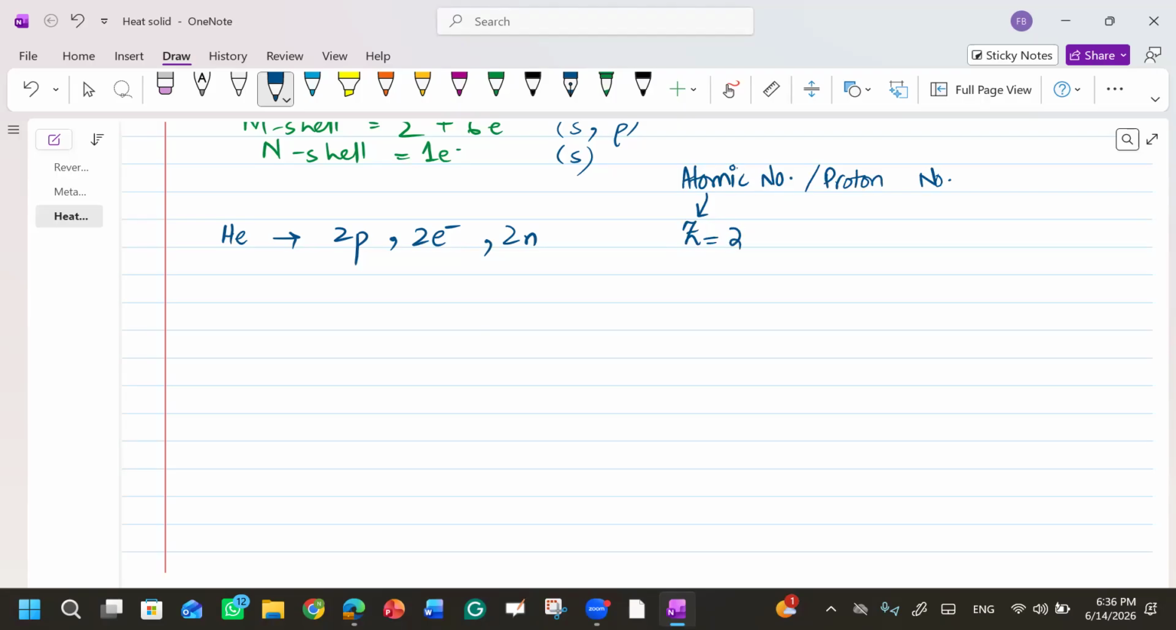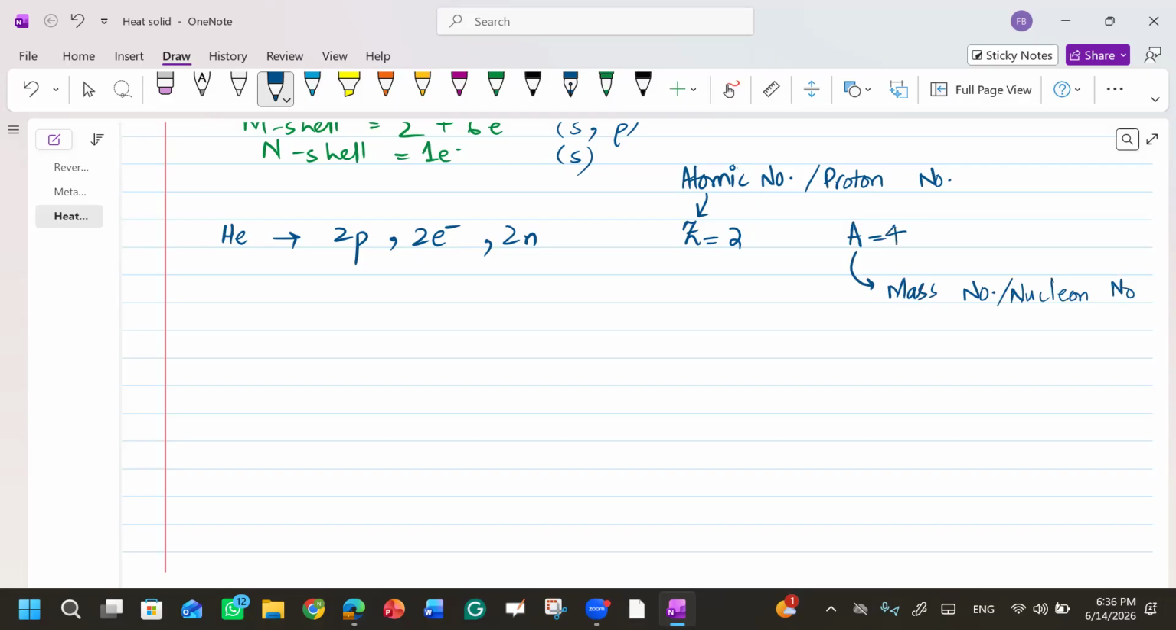Okay, what about the mass number? Mass number is represented by A. It will be 4. It is also known as nucleon number. It will be 4. Clear?